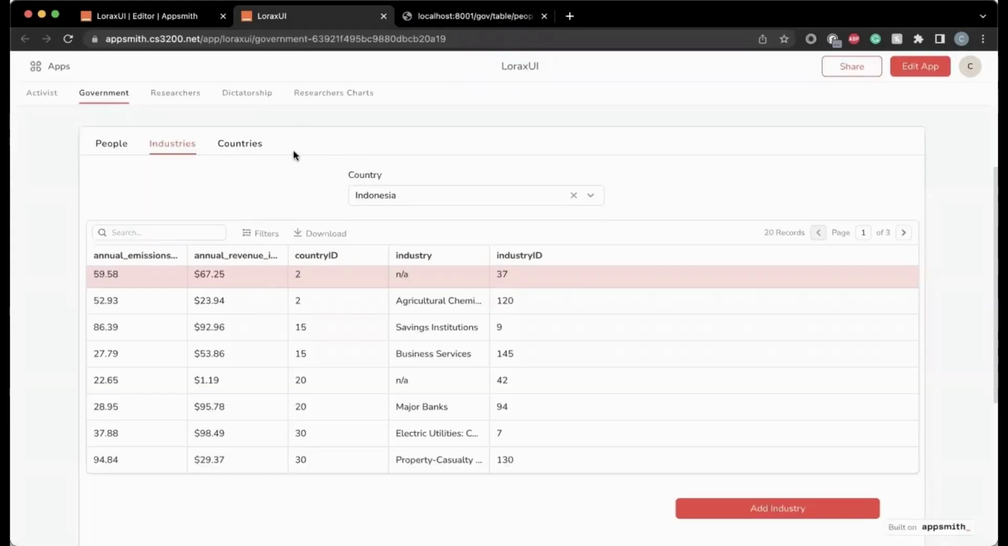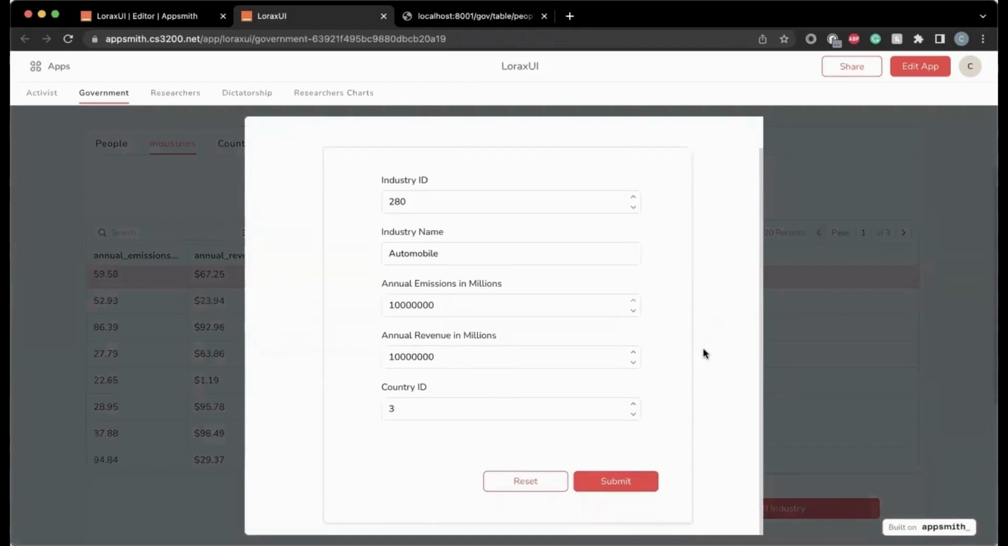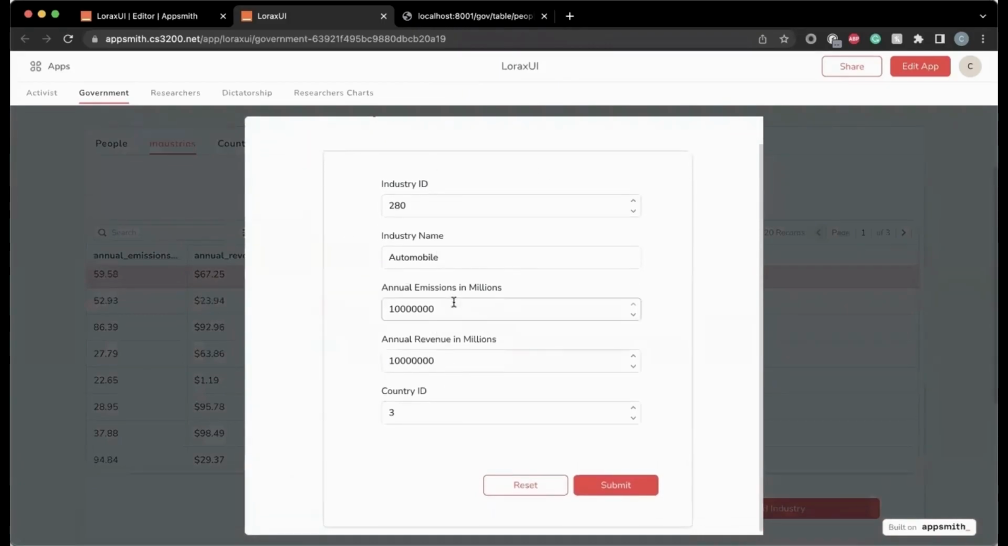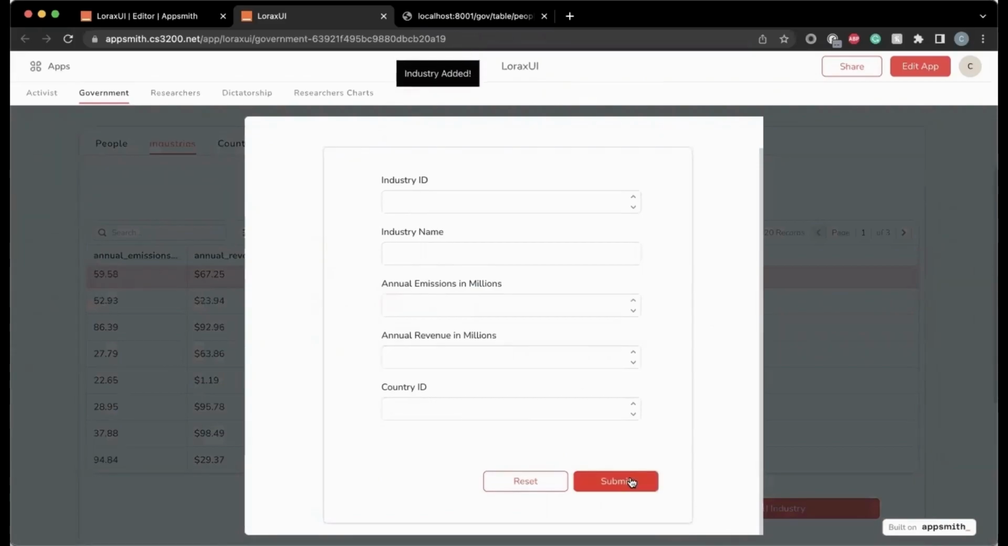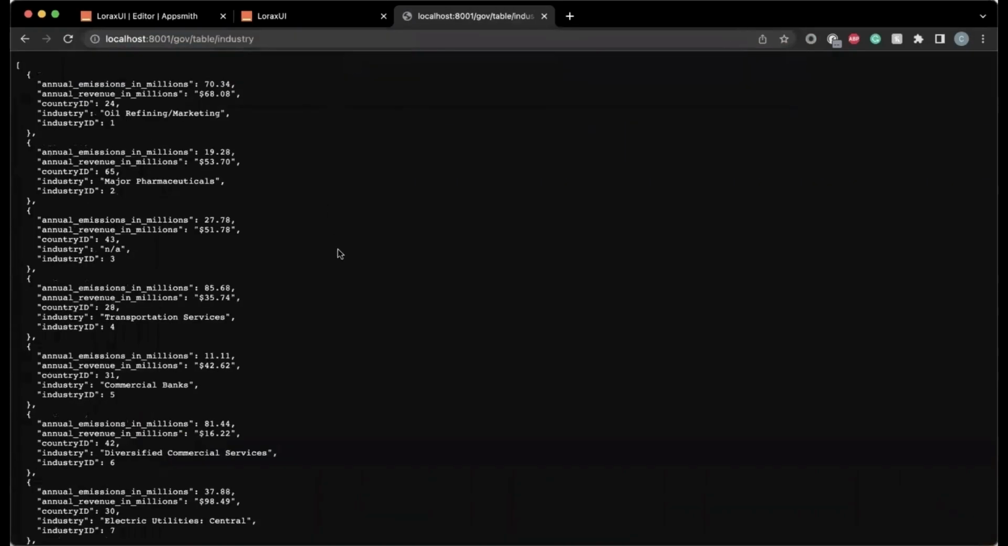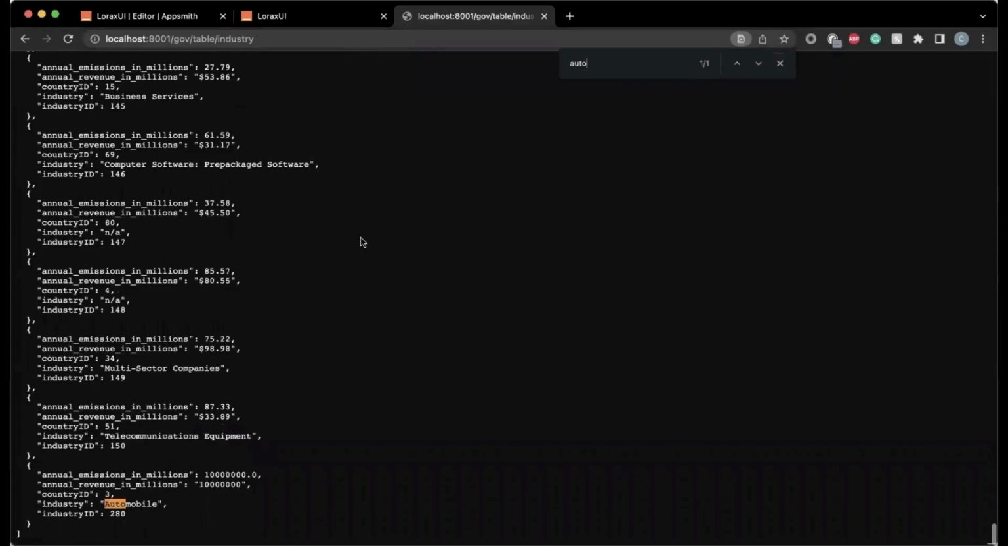in the data set. So for the industries table or tab, I also have an add industry button, which gives me another form. And I've already put in the information. And so now when I submit it, it'll send that to the database. So if I look at the industry tables now, and I search for, this is the data I just added.